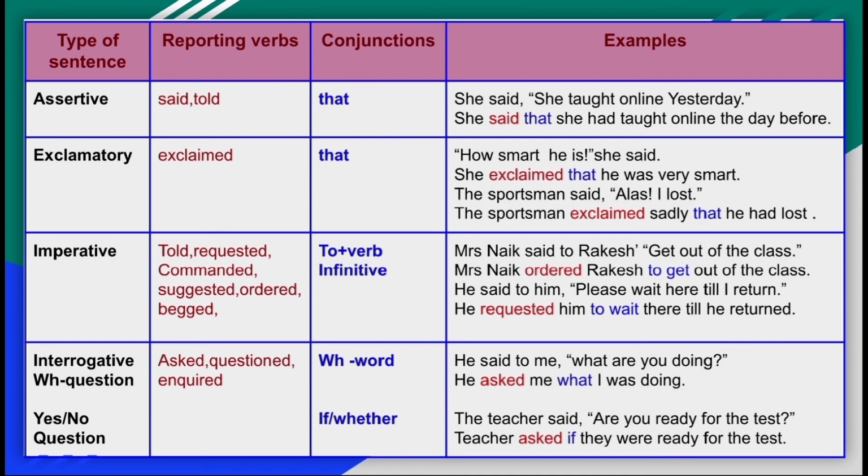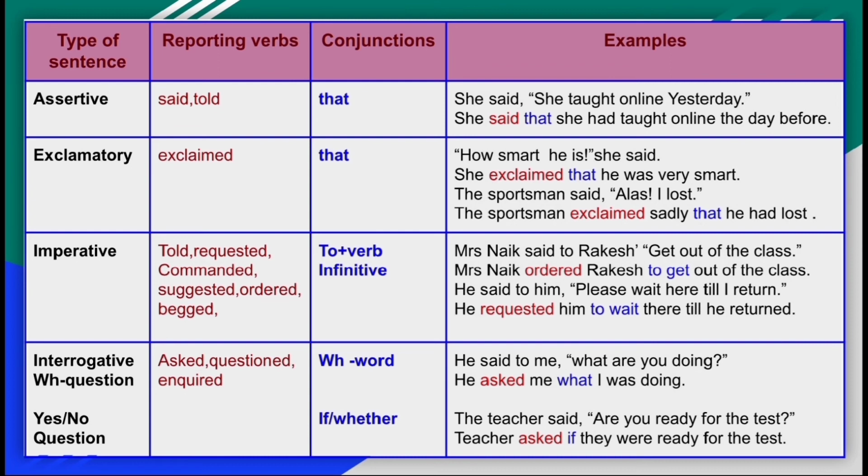And our last type is interrogative sentences. In interrogative sentences, there are two types. One is the WH question and the second is the yes or no type of question, or you can call it the verbal question.